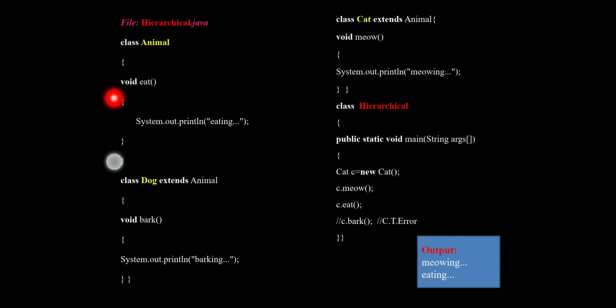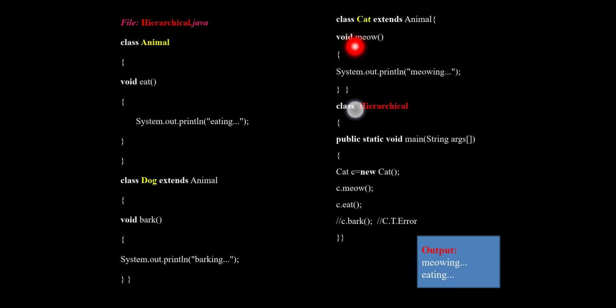Now in the Animal class we write an eat method, in which we print eating with the output line. The Dog class extends the Animal class. It means the Dog class has some functionality of the Animal class. In the Dog class we write the bark method, in which we print barking.